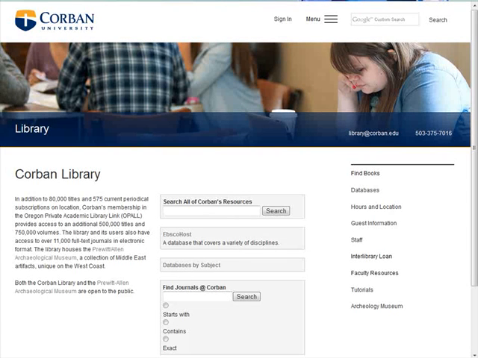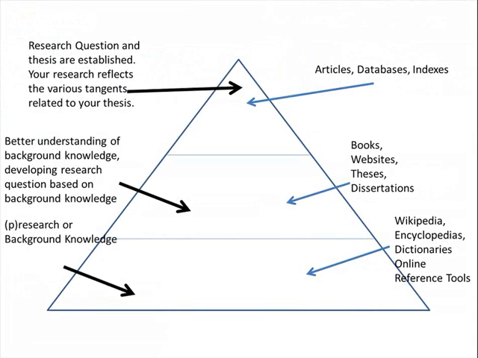Welcome to the second tutorial on how to find resources for your senior project. This tutorial will provide a brief summary of the research triangle, and then it will discuss how to find articles